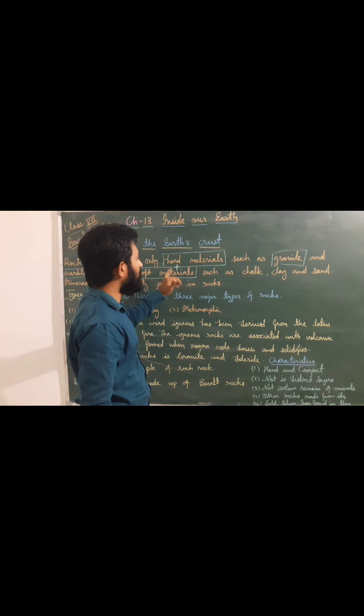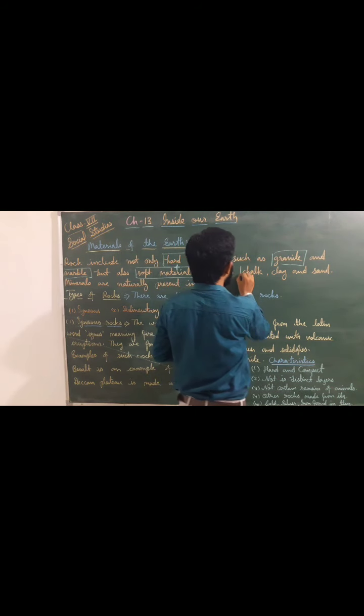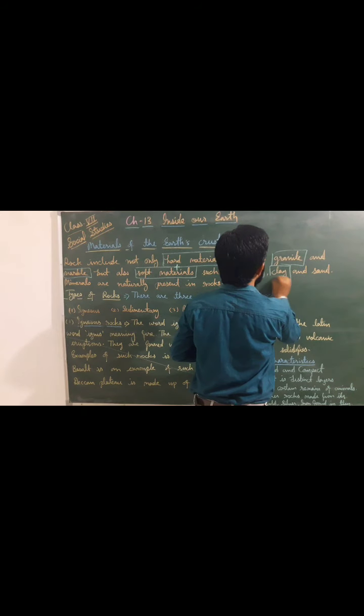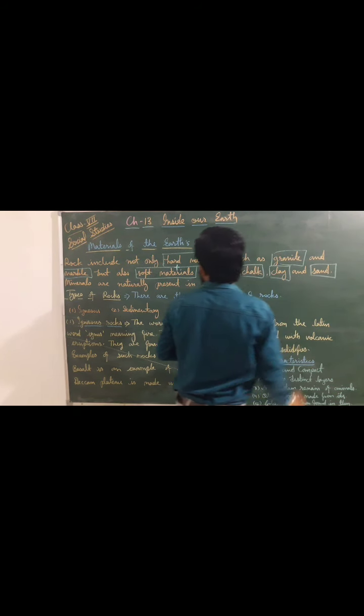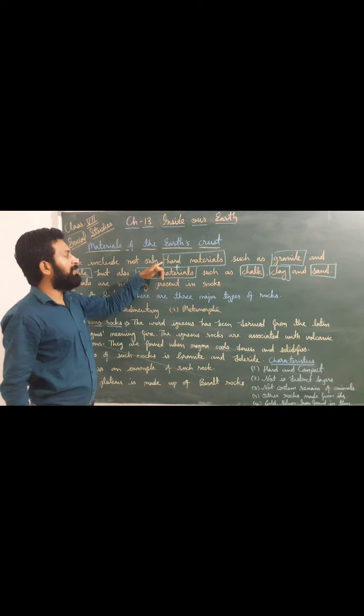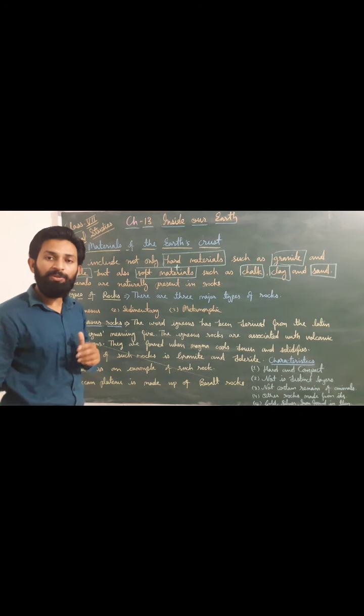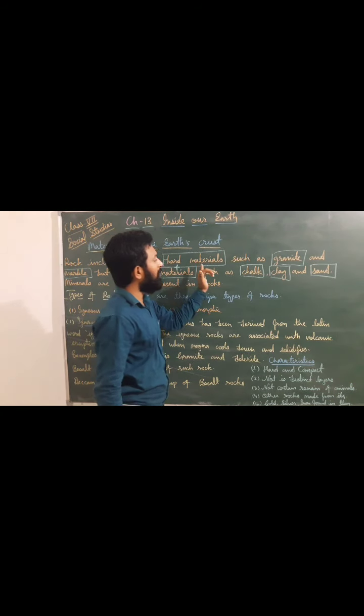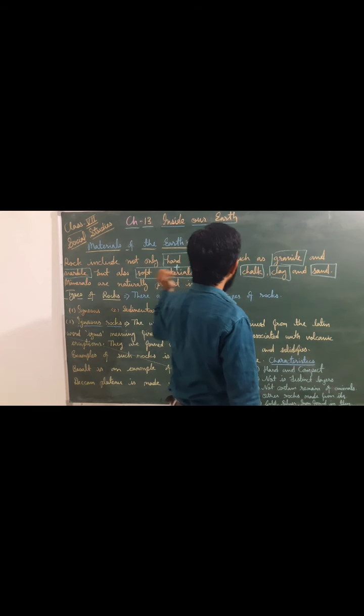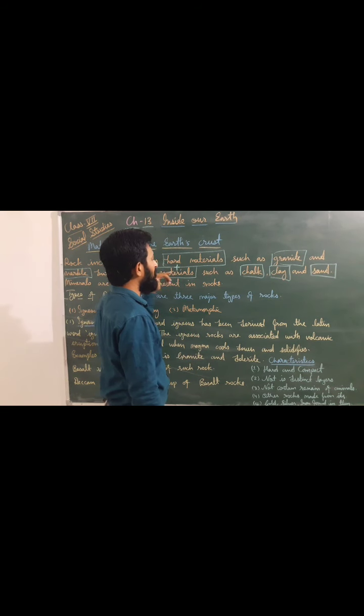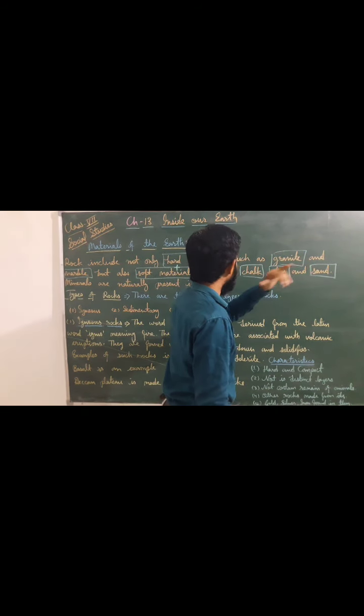Soft materials are such as chalk, clay and sand. If we talk about hard materials, then granite and marble. If we talk about soft materials, then chalk, clay and sand.